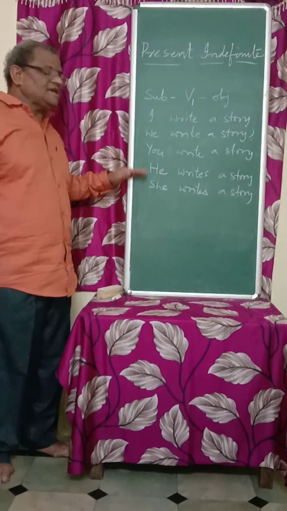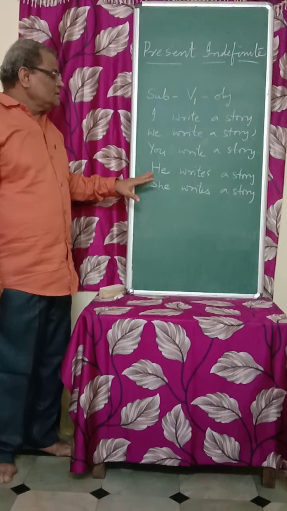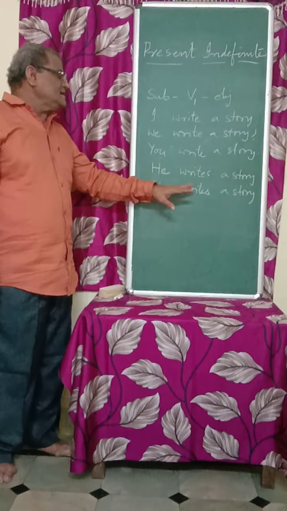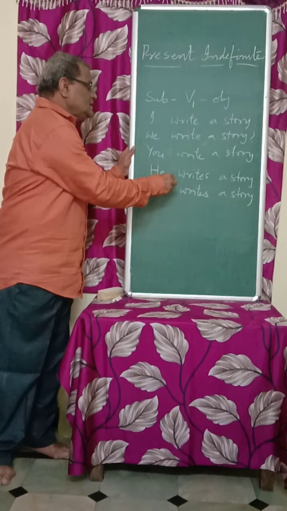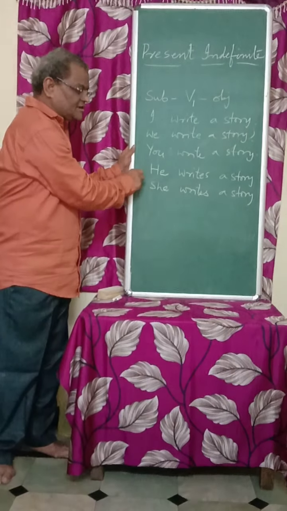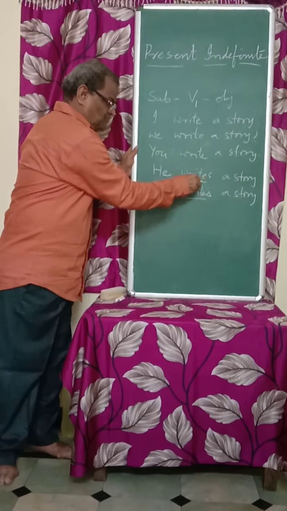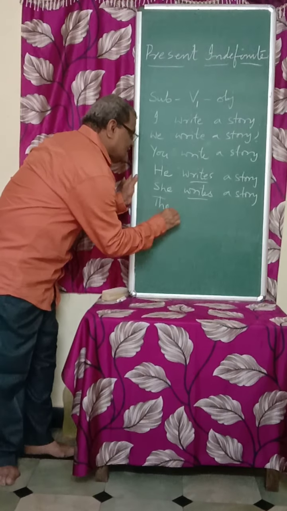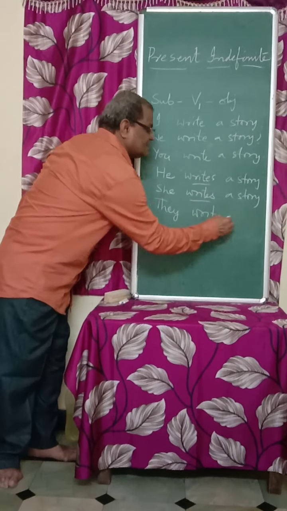Instead of he, she, any other name you can use. But whenever you think that it is third person singular, you have to add s or es. Formula is same, but we should be a little careful. Only this is the change we find in present indefinite with the third person singulars, that we have to add s or es at the end of the verb first form. Then third person plural, they. It is plural, so no need of writing s or es again. They write a story.